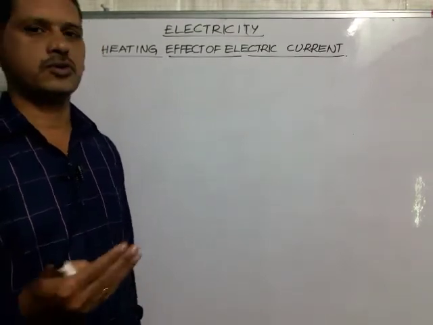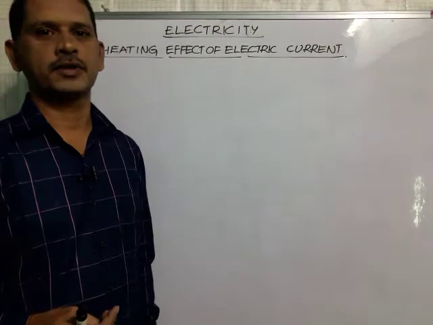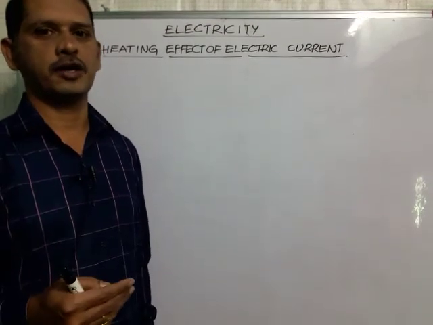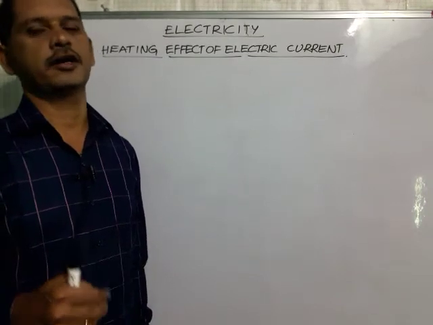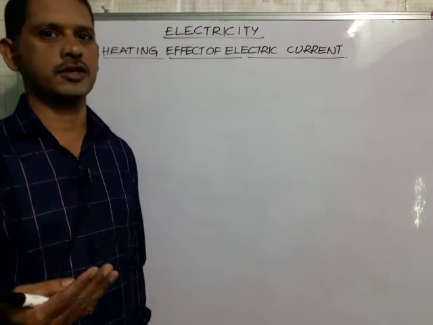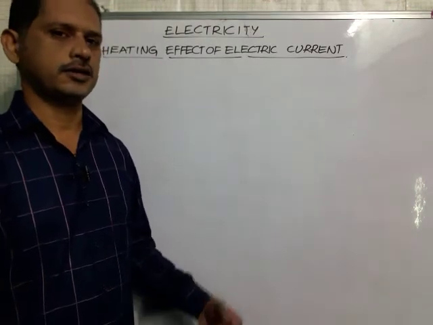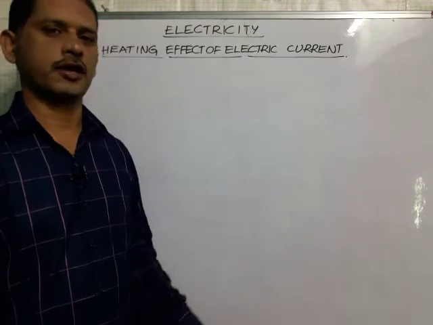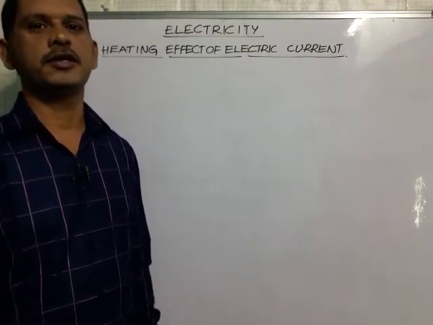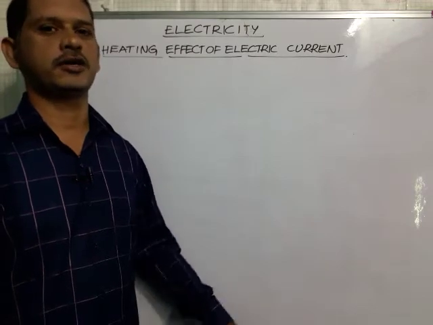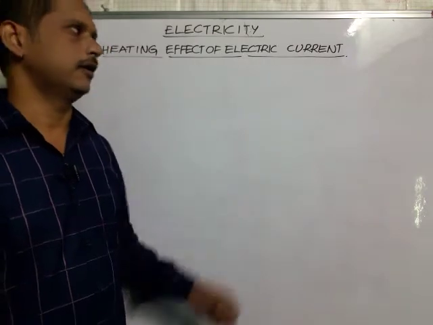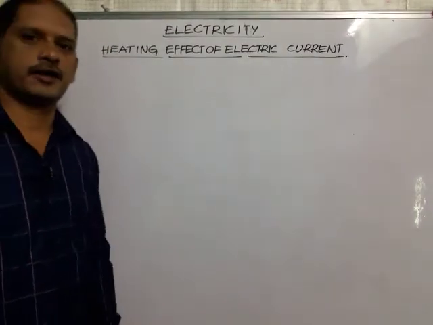The same effect is used in an electric bulb also. In an electric bulb, if you observe the filament, electric current passes through the filament, so heat energy is produced. Because of the heat energy, it burns itself and produces light. In the same way, in an iron box also there is a filament. When electric current passes through the filament, heat is produced, and based on that heat we can iron clothes. So now let us see the heating effect of electric current theoretically.